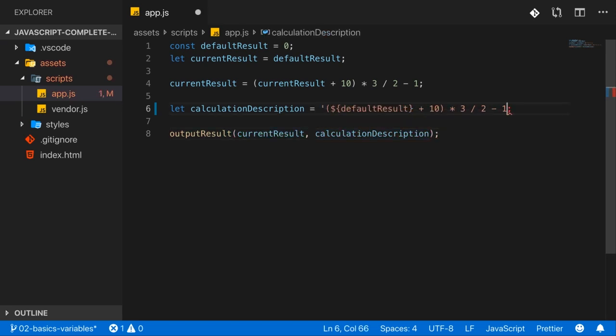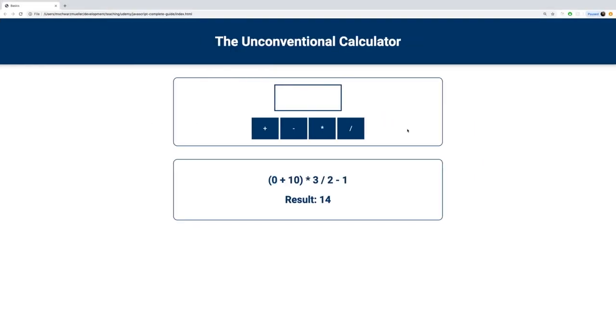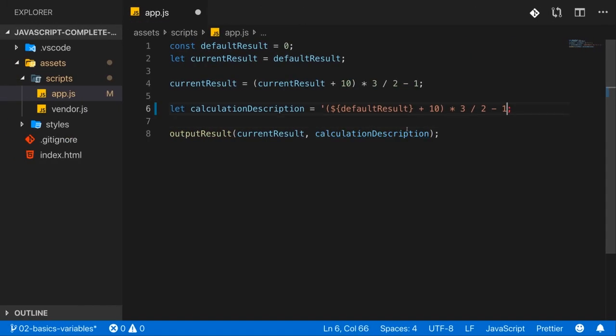If you use single or double quotes, this $ curly brace thing would be treated as regular text and therefore output as such, as you can see. So this is a really nice feature using these backticks with this $ curly brace thing. If you have some text in which you want to embed or inject some dynamic value, so the result of some calculation or the value that's stored in a variable or of a constant, then this is simply shorter.